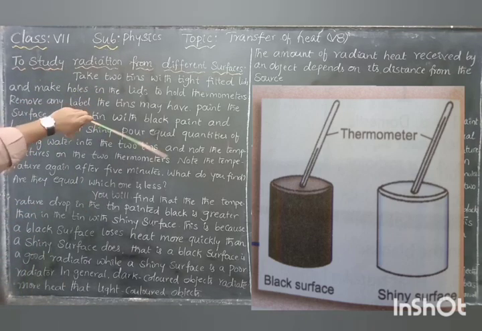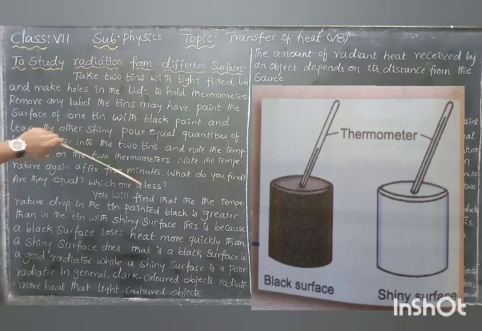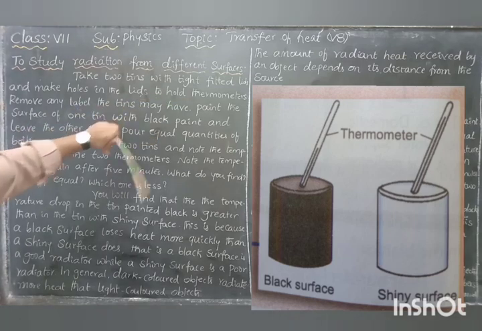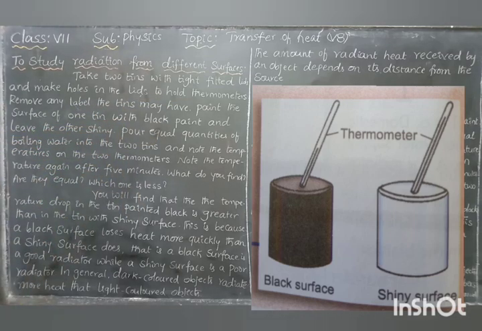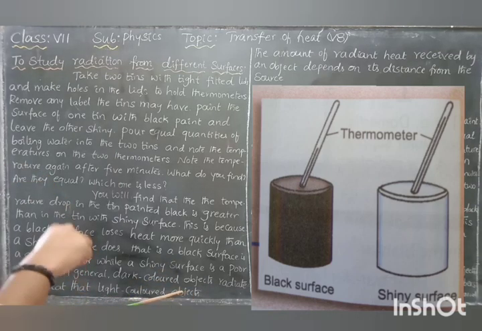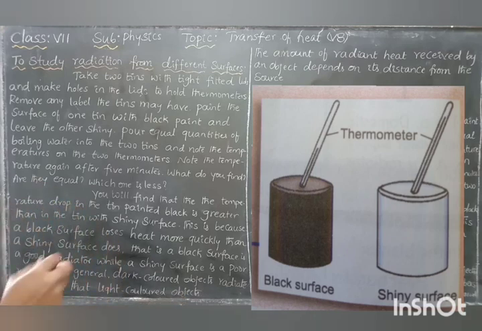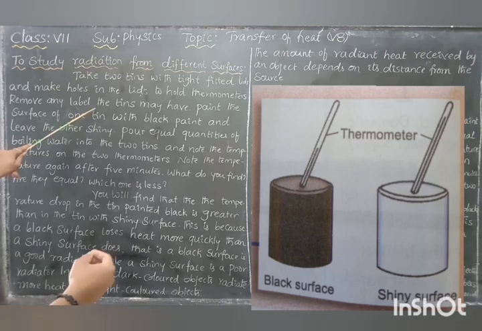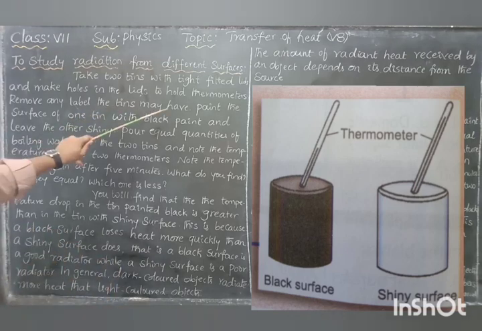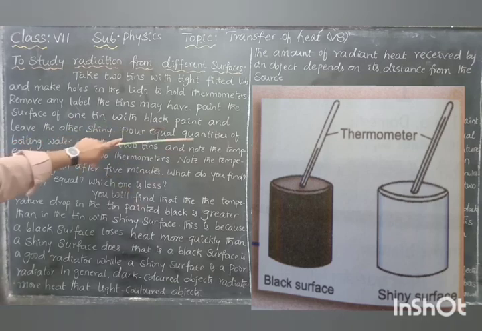Take two tins with tight fitted lids and make holes in the lids to hold the thermometers, as shown in the figure. See the diagram. Within those lids, you should make two holes in order to hold the thermometers. Remove any label, if there is any. Paint the surface of one tin with black paint and leave the other shiny.